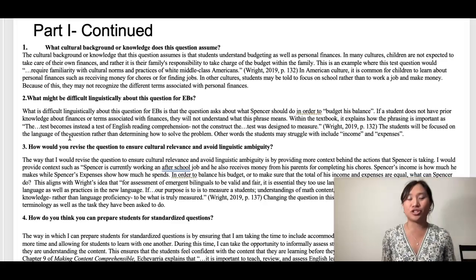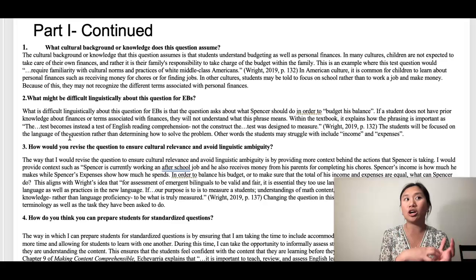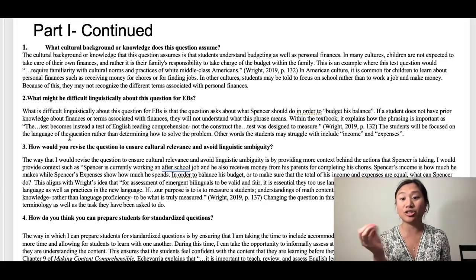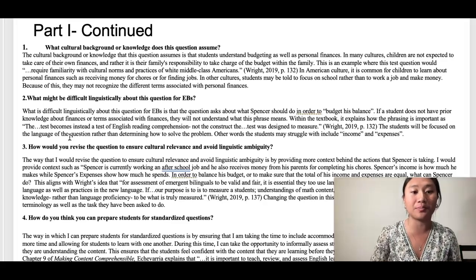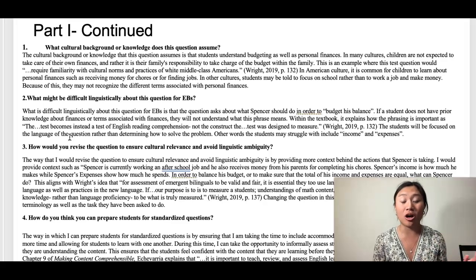In other cultures, a lot of times, parents are the ones who take charge of the finances, and students are not involved with that financial decision-making at all. For example, my mom growing up was not allowed to have a job until she graduated college, because my grandparents wanted her to focus on education. And if a student does not have this prior knowledge of finances, then it'll make it difficult to answer this question. And this ties along with question number 2.